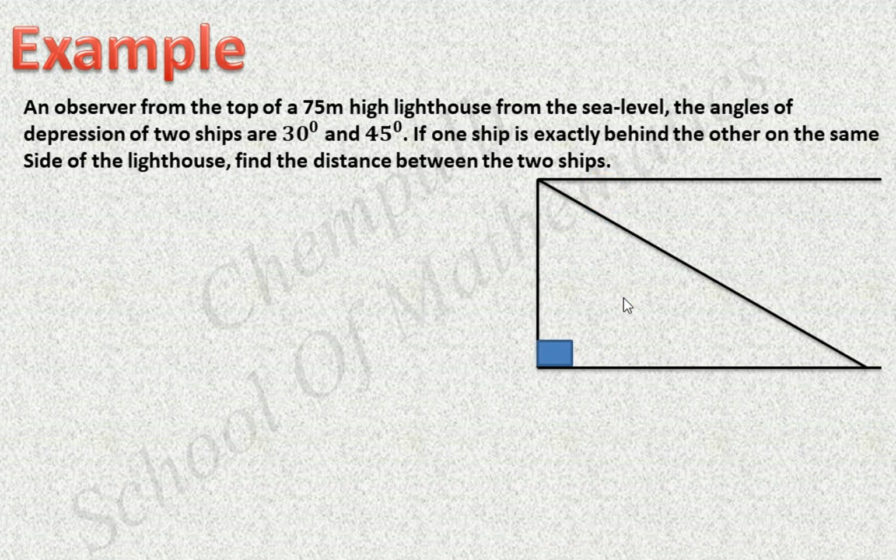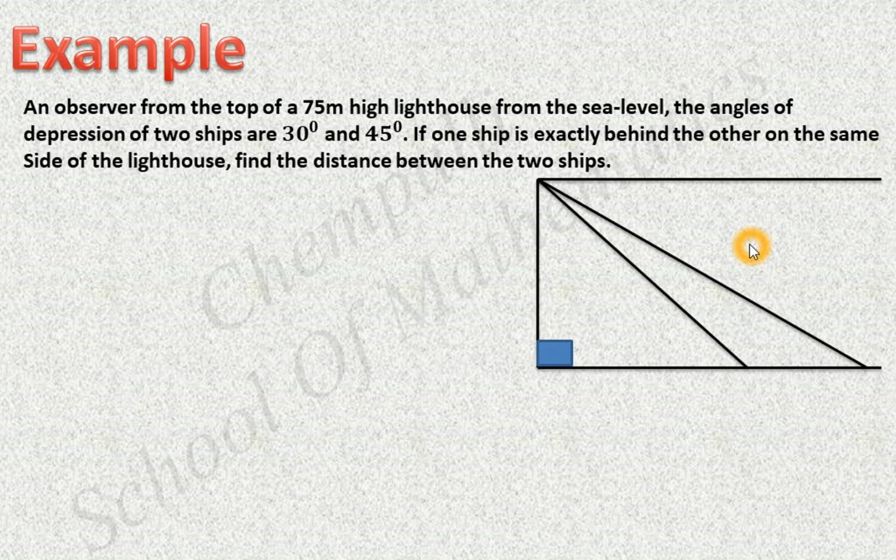The next one, next ship case. The next ship is here. That case the angle of depression, this angle is the angle of depression. Okay, this small angle is the angle of depression in which ship case? This ship case. Then this full angle, this big angle, is the angle of depression in which ship case? The second, this ship case. Okay, then we have to find this distance, the distance between these two points.